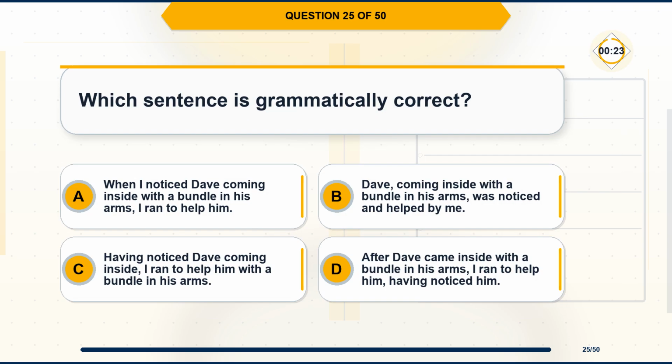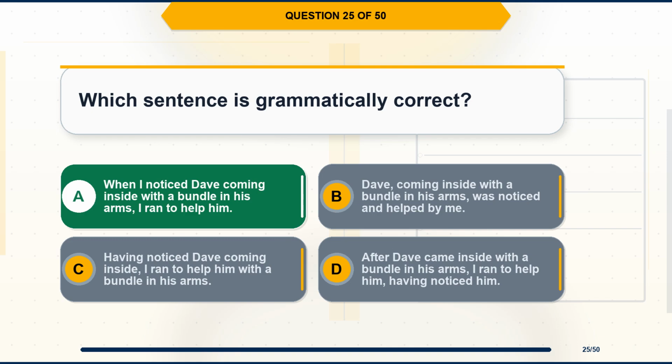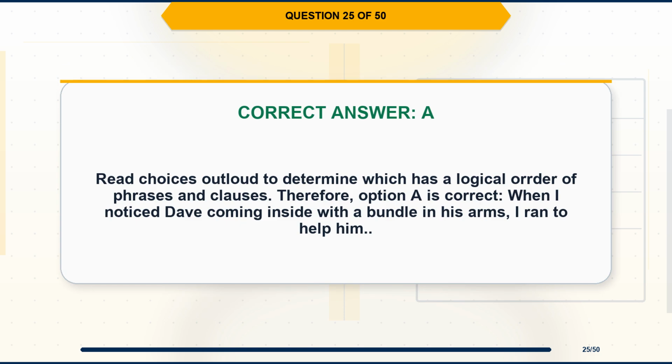Question 25. Which sentence is grammatically correct? Option A. When I noticed Dave coming inside with a bundle in his arms, I ran to help him. Option B. Dave, coming inside with a bundle in his arms, was noticed and helped by me. Option C. Having noticed Dave coming inside, I ran to help him with a bundle in his arms. Option D. After Dave came inside with a bundle in his arms, I ran to help him, having noticed him. The correct answer is option A. When I noticed Dave coming inside with a bundle in his arms, I ran to help him. Explanation. Read choices out loud to determine which has a logical order of phrases and clauses. Therefore, option A is correct. When I noticed Dave coming inside with a bundle in his arms, I ran to help him.